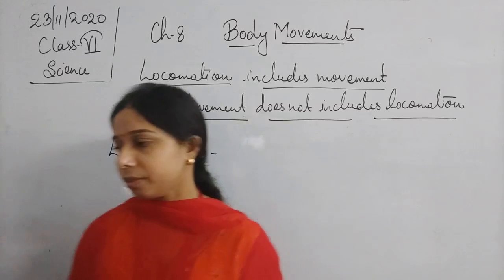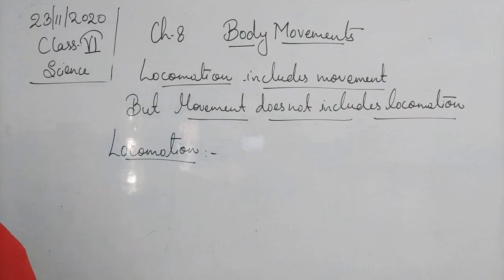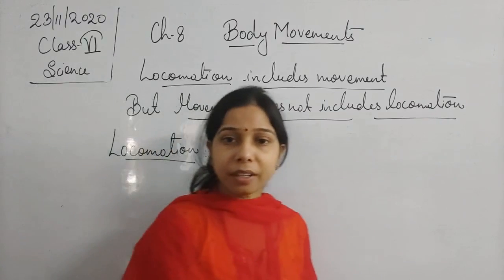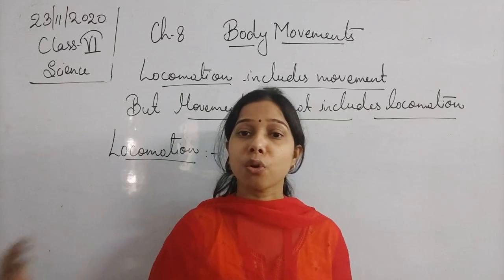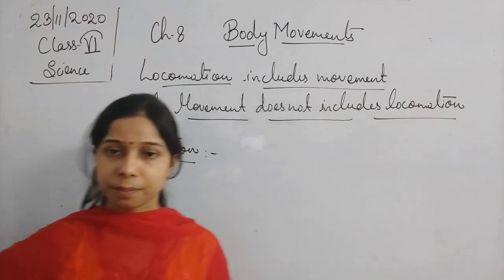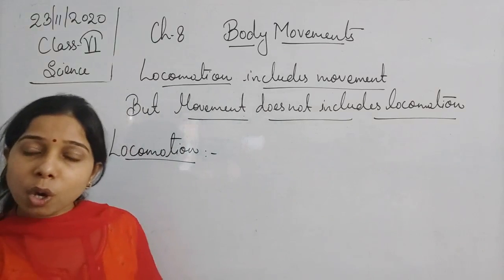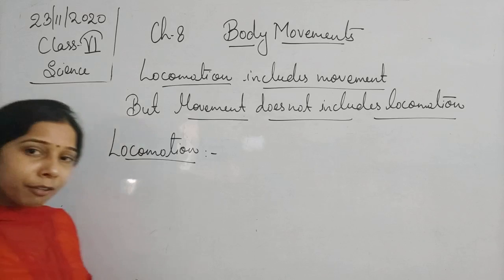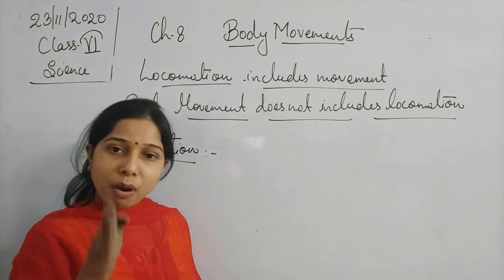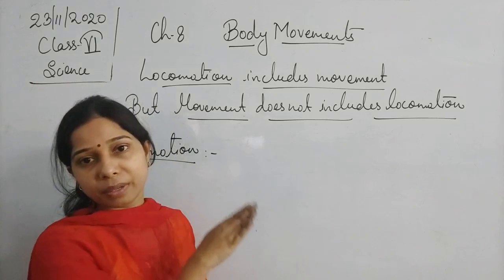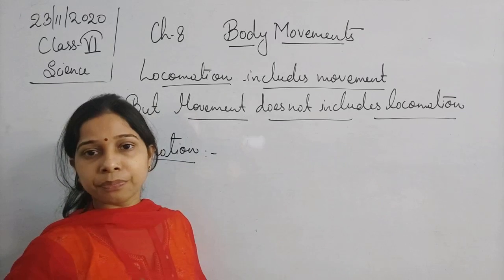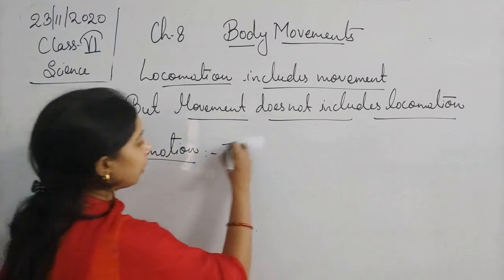Locomotion is what, student? Locomotion is the ability of an object to show the movement in its body, and that movement occurs from one place to another place. That is locomotion. Okay, let me write the definition.